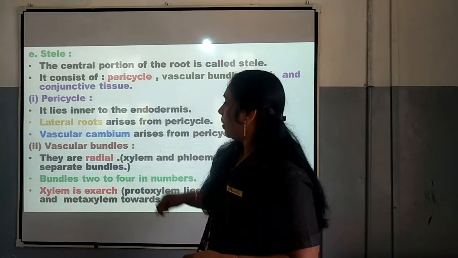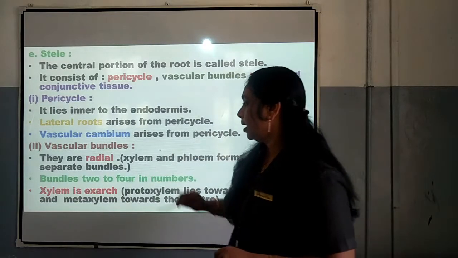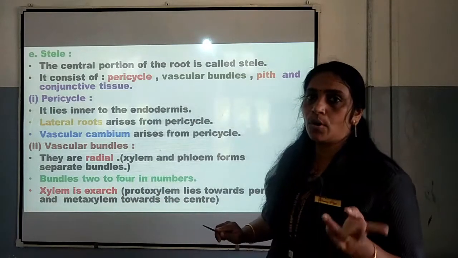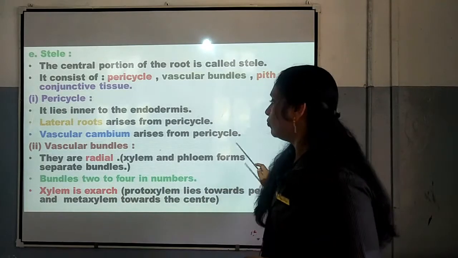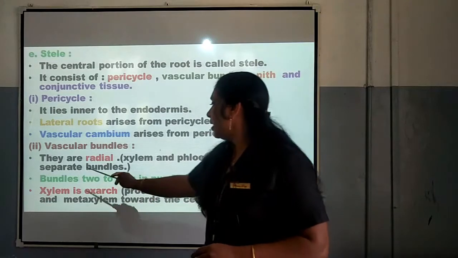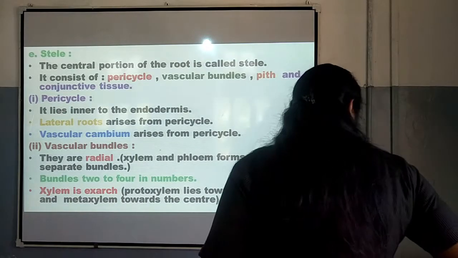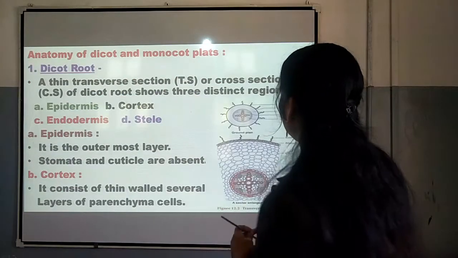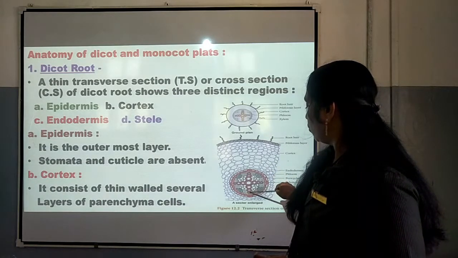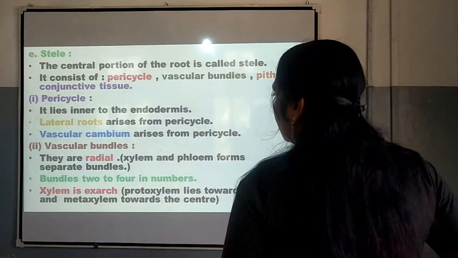Number 2, the part which is present there in the stelar region is vascular bundle, which is very important. In the case of dicot root, the vascular bundles are radial. Already we studied about what is radial. Xylem and phloem form separate bundles. They will be seen on separate radii. The bundles will be 2 to 4 in number. Here you can see 1, 2, 3, 4 bundles, isn't it? So, 4 xylem, 4 phloem. So, 2 to 4 bundles we can see in the case of dicot root.